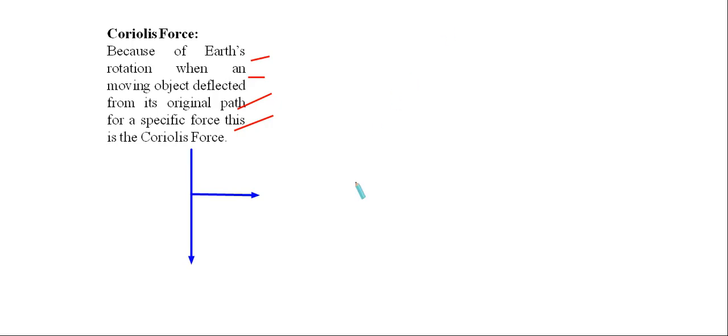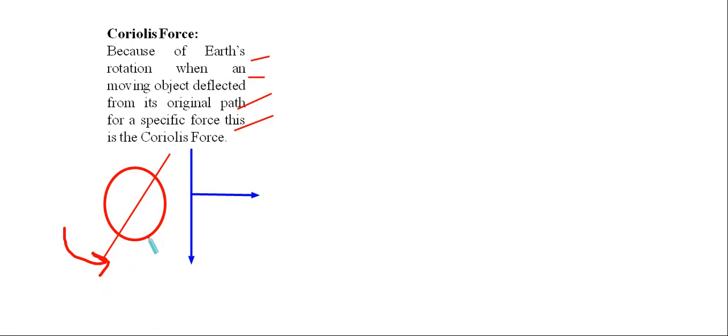This Coriolis force is an effect of our Earth's rotation. Now what is the Earth's rotation? Here we have our Earth, and this is the axis of our Earth. We all know our Earth is constantly moving from west towards east, that is the counterclockwise direction.